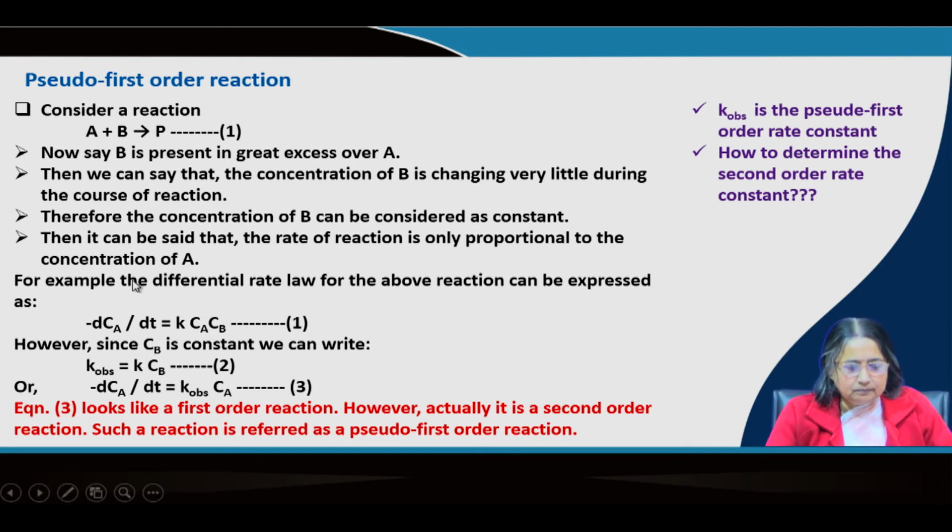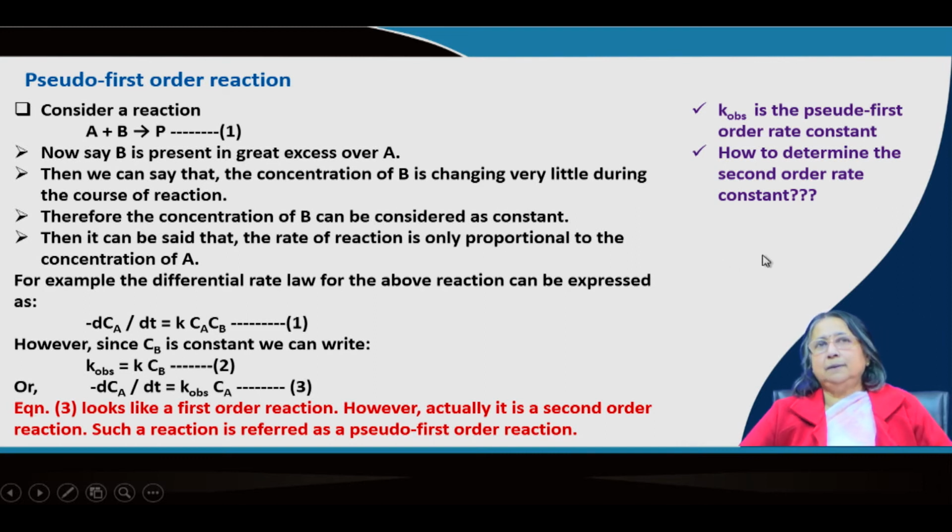So, we understand that a pseudo first order reaction is basically a second order reaction maybe, but because of the presence of a large excess of one component, we can consider that the concentration of that component is not changing. So, basically it is a first order reaction with respect to the other species, that is A here.